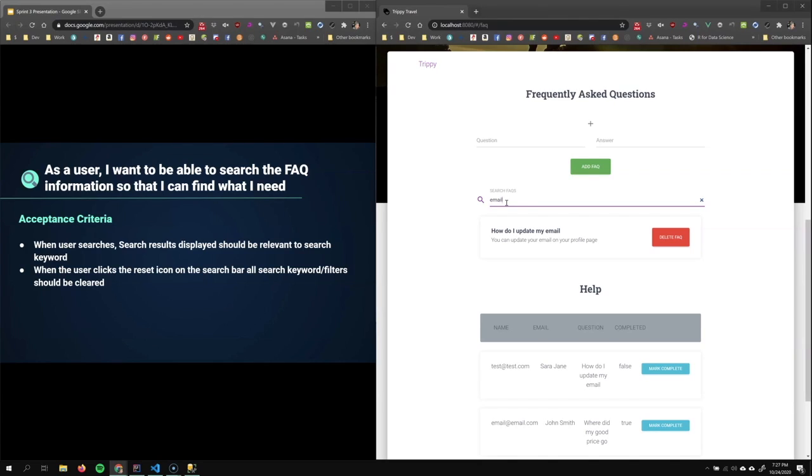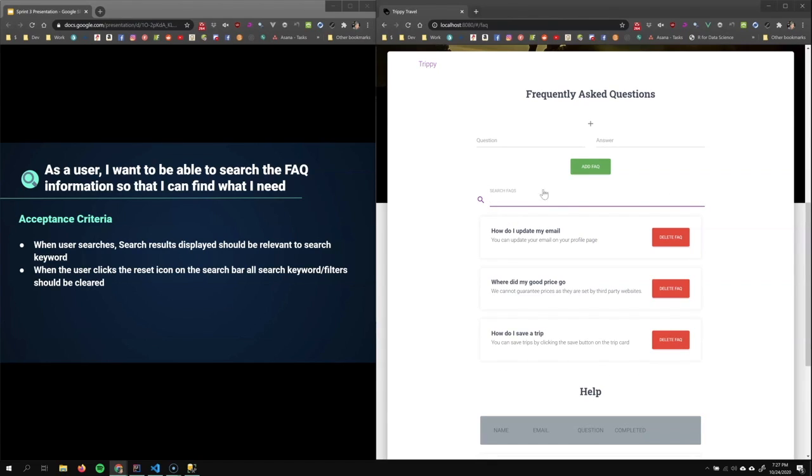When the user clicks the reset icon on the search bar, all search keyword and filters should be cleared. So we got a filtered list here, the word email. If we click the clear button, that all goes away. It goes back to all 3 items.